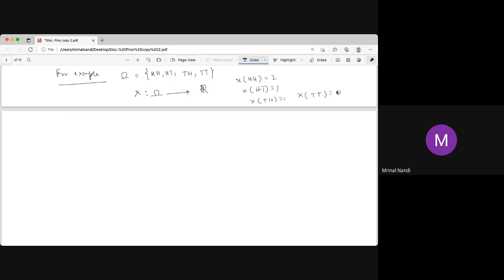The input of X is an outcome, a sample point, and the output is a real number, which denotes the number of heads. So instead of writing HH, we write 2, which is a better notation. Instead of writing HT or TH, we write 1. Instead of TT, we write 0. Something like the roll number or registration number of a student.